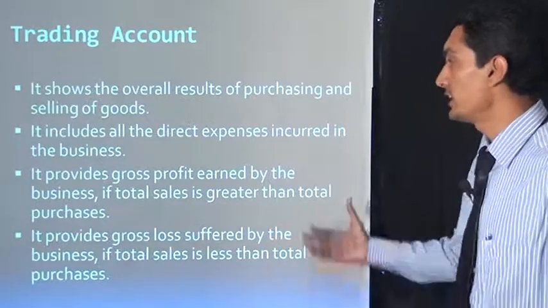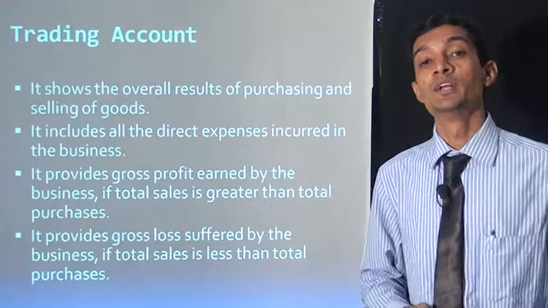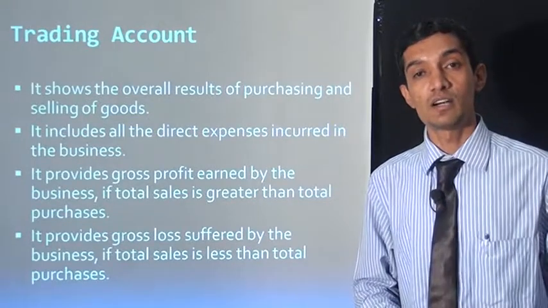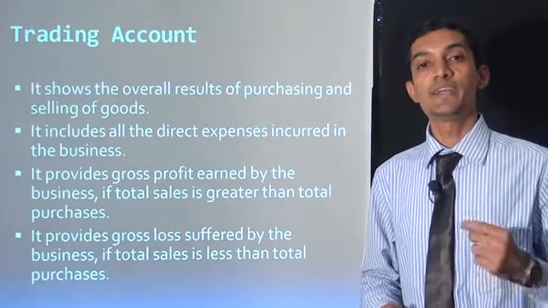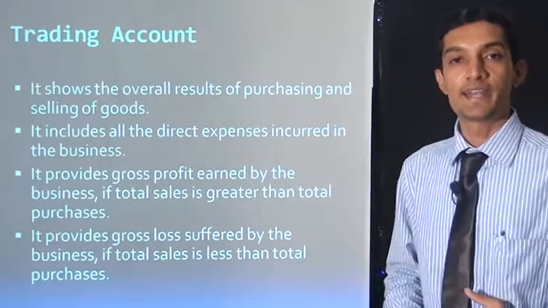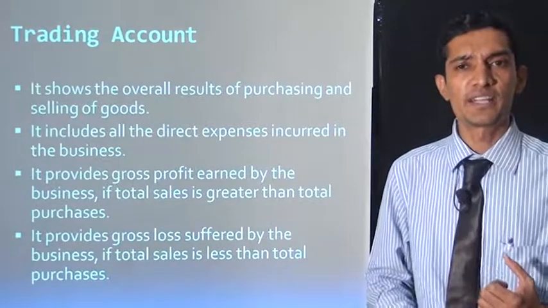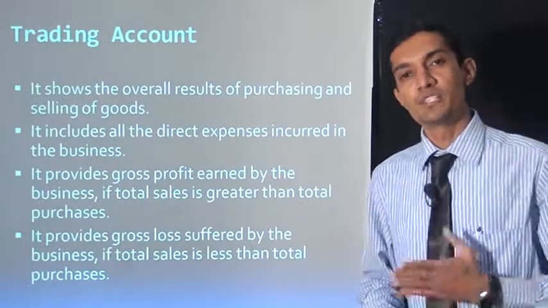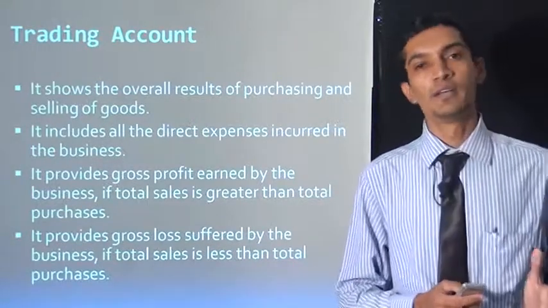It includes all direct expenses. Direct expenses means expenses related to the purchase account or sales account, directly related to purchase or sales. So they come under direct expenses, like wages. Suppose we are purchasing material from the market, and this material is moved to our property.